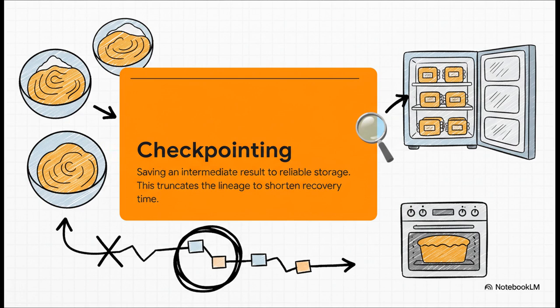You're basically telling Spark, hey, save this intermediate result to a safe place, like HDFS or S3. What this does is create a brand new starting point. It's like telling Spark, look, if anything goes wrong from this point forward, please don't go all the way back to raw flour and eggs. Just grab that thing from the freezer and start from there. It literally cuts the recipe, the lineage, in half.